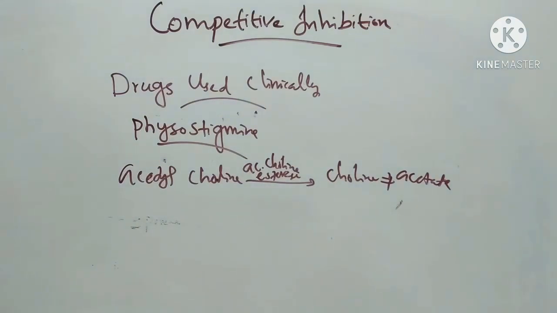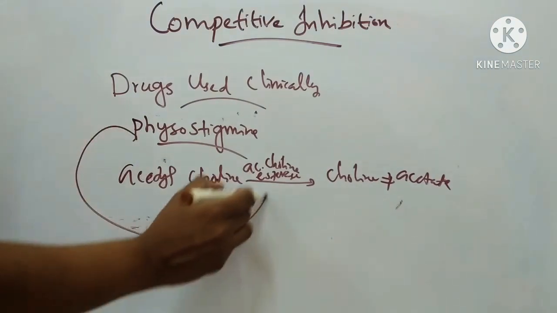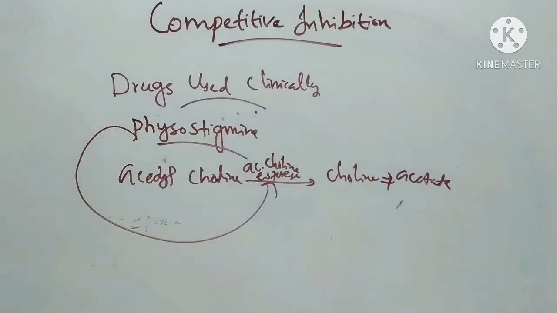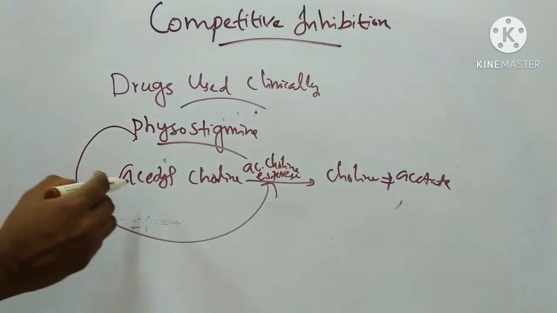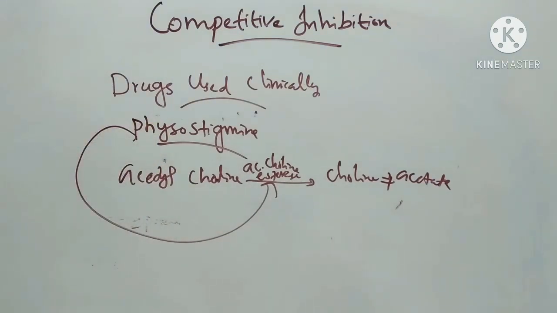Physostigmine is a drug which competitively inhibits acetylcholine esterase and thus prevents the destruction of acetylcholine. So choline and acetate cannot be formed. Thus continued presence of acetylcholine in the postsynaptic region prolongs the neural impulse. That's about physostigmine.